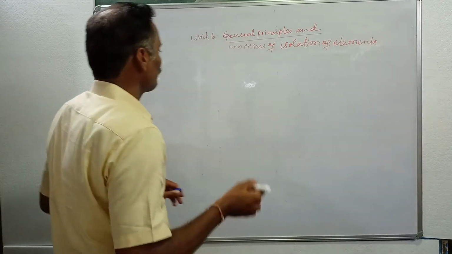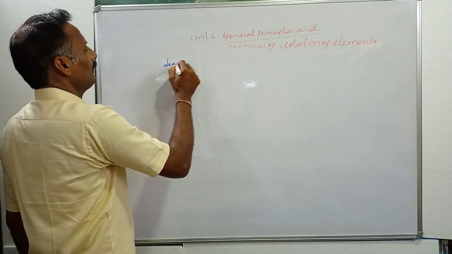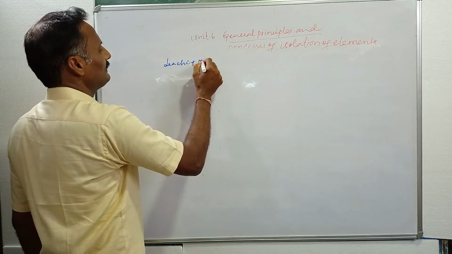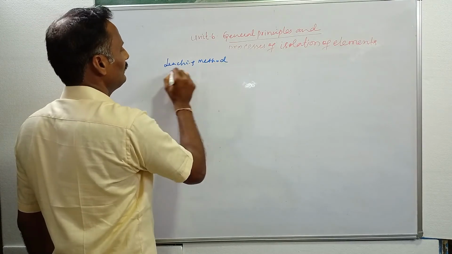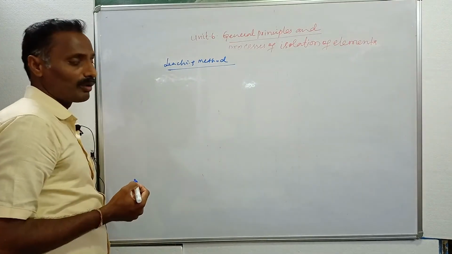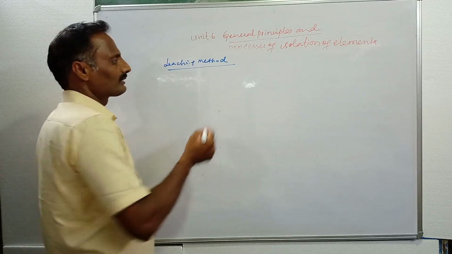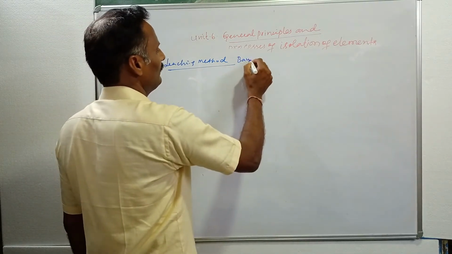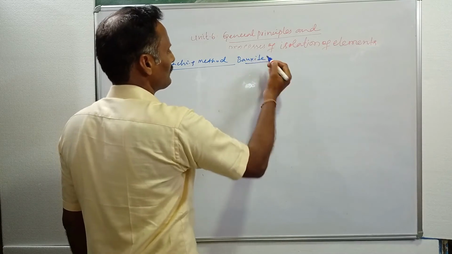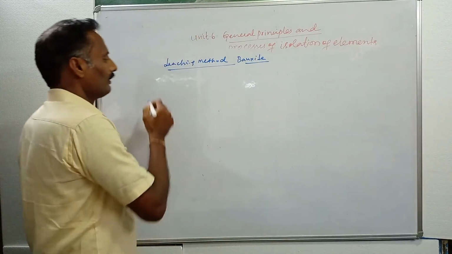Then what about the leaching method? In the leaching method we are concentrating bauxite ore. Then how do you concentrate? Leaching of bauxite mainly involves three steps. What is step 1?